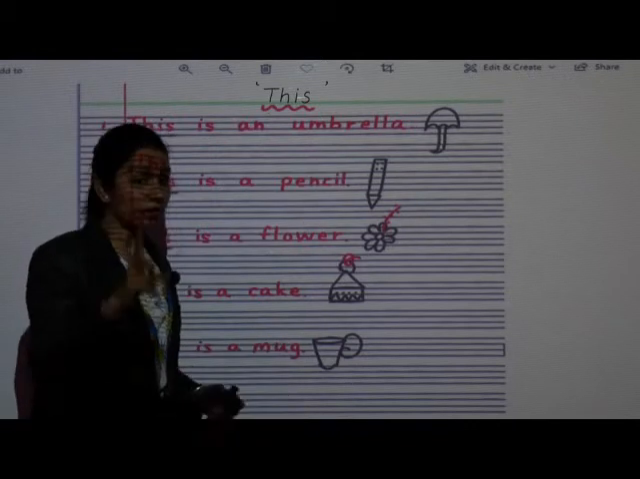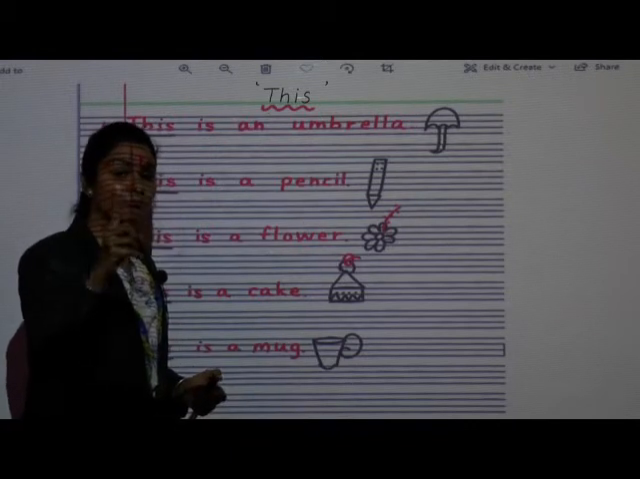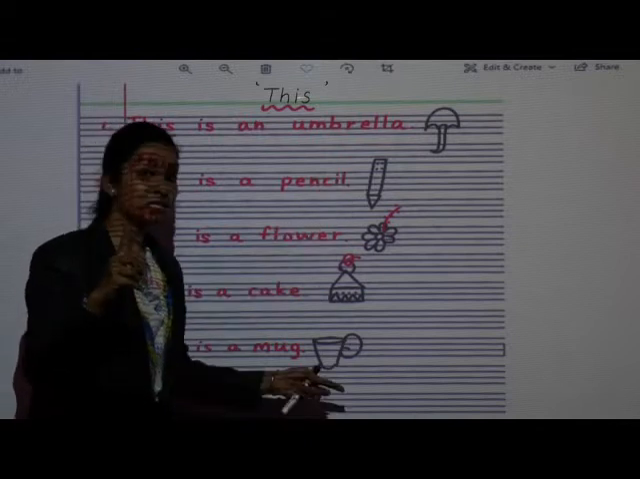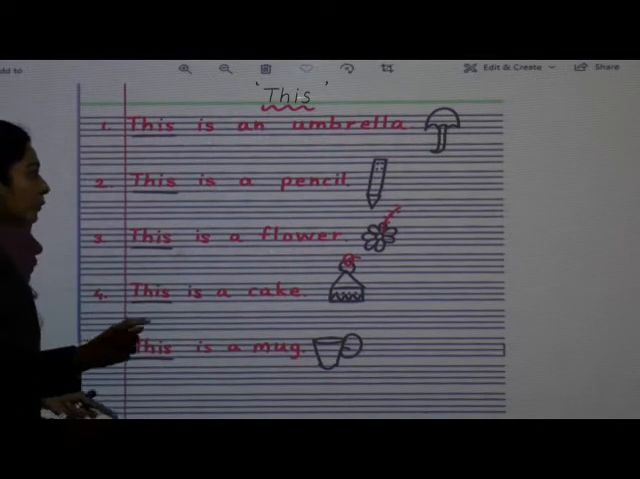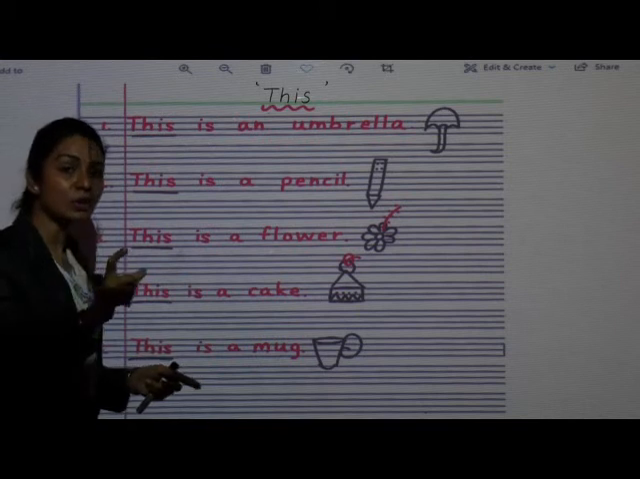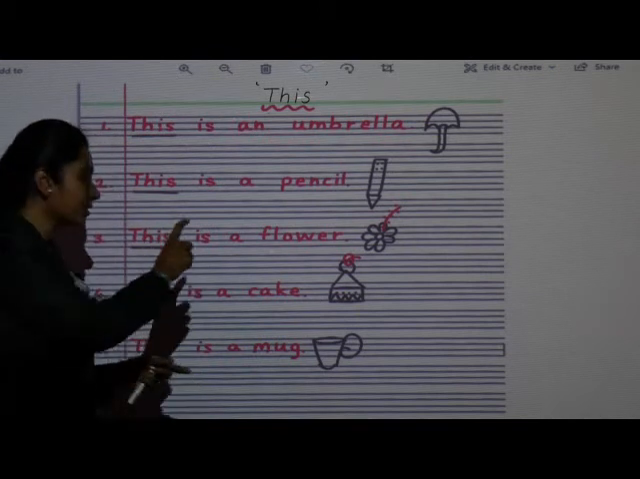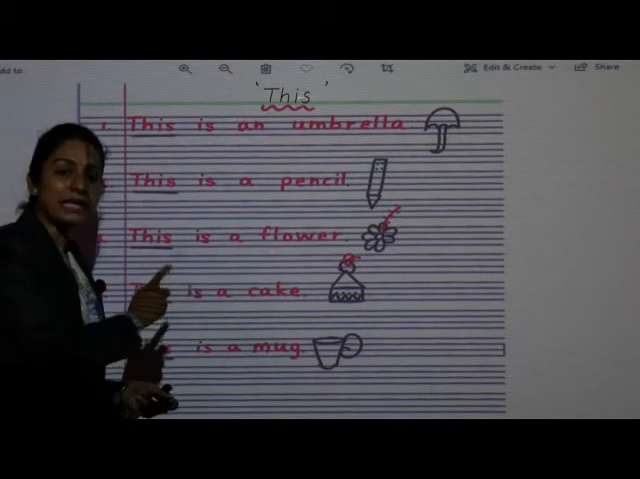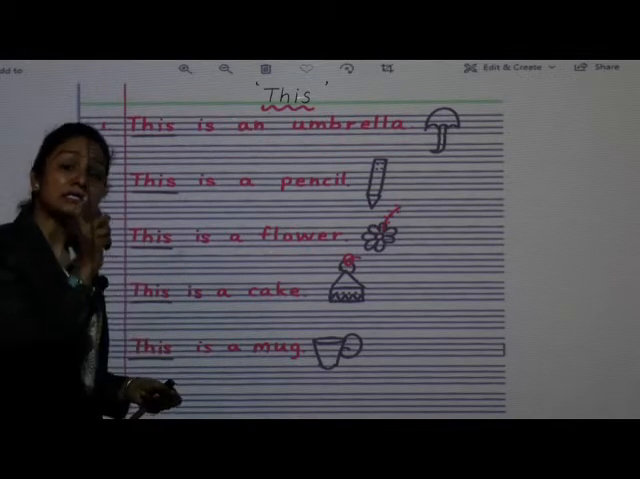All the things are in one only, in a number of one only. So this will come in singular form. As I told you, this and that we use as a singular form. ये जो word है this and that, these sight words we use in a singular form.